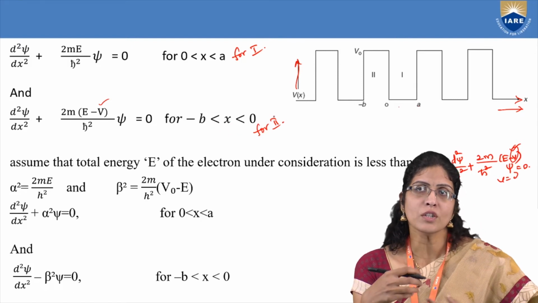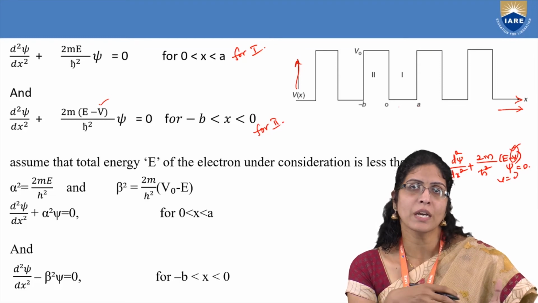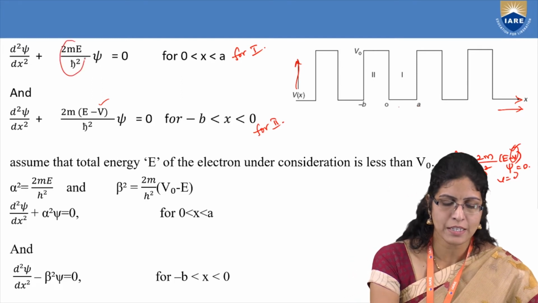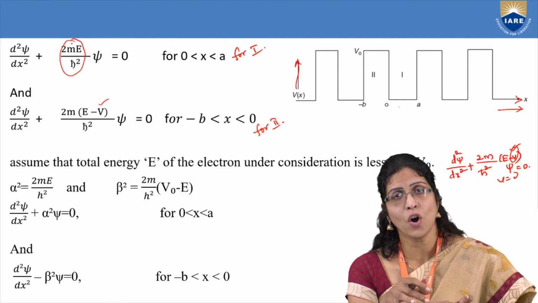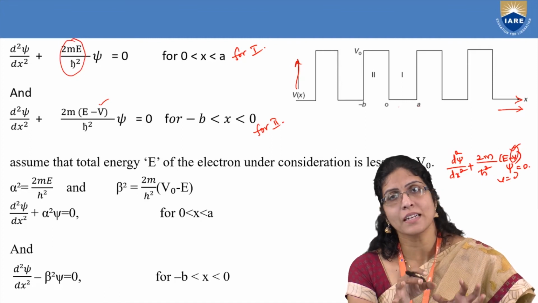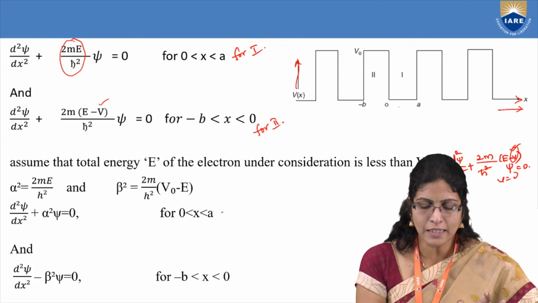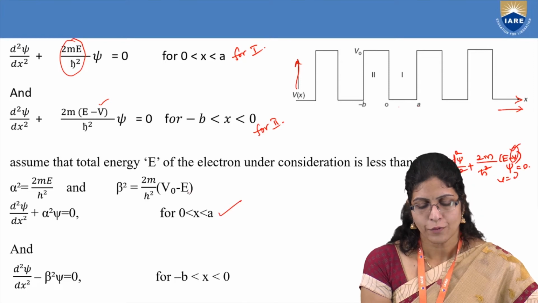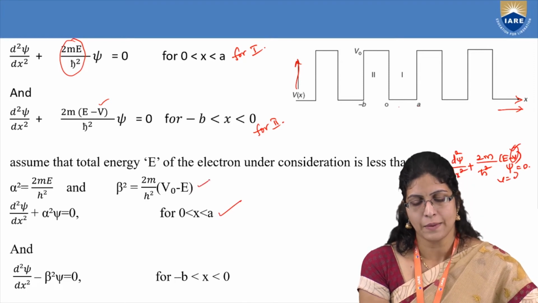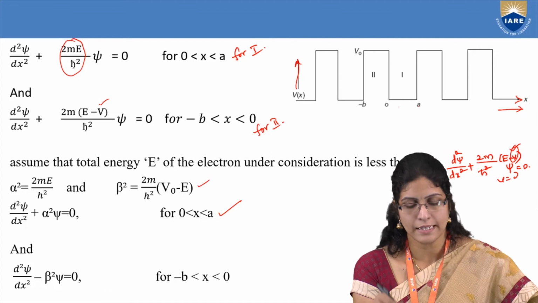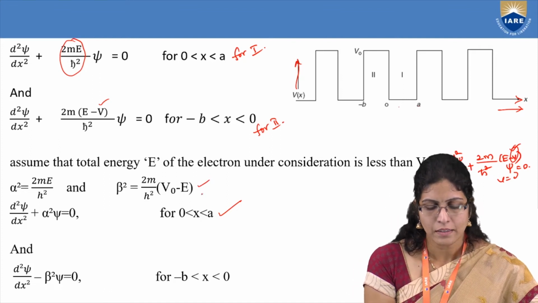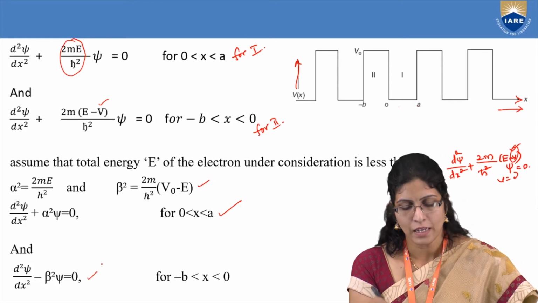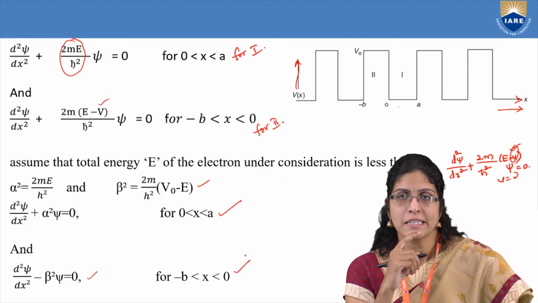Now, in order to simplify the wave equation, so that you can proceed ahead to gather the general solution, you have to take this 2mE by h bar square as alpha square. If you can recall, we have done the same for the particle in a one-dimensional potential box. Again, write the condition for 0 less than x less than a. And taking that V0 is greater than E, then you can write this as minus beta square into psi for minus b less than x less than 0.